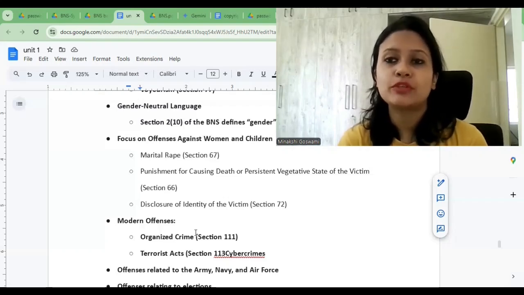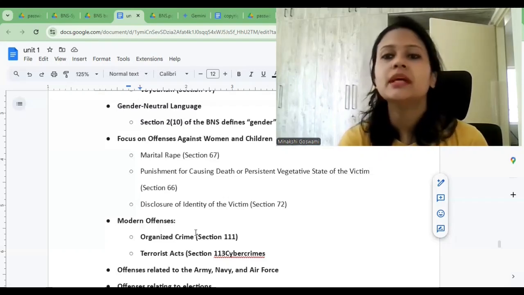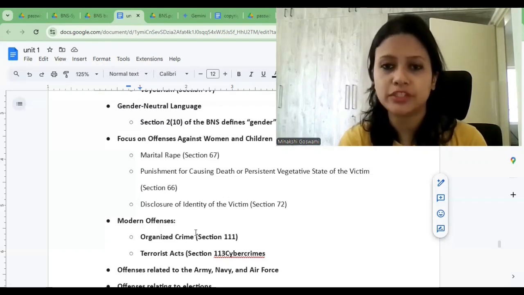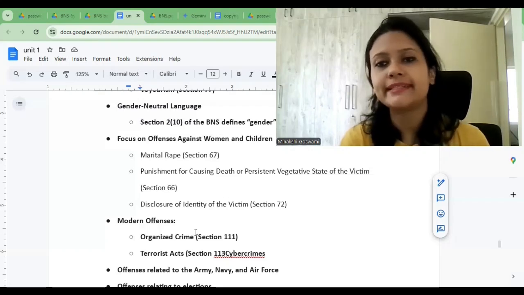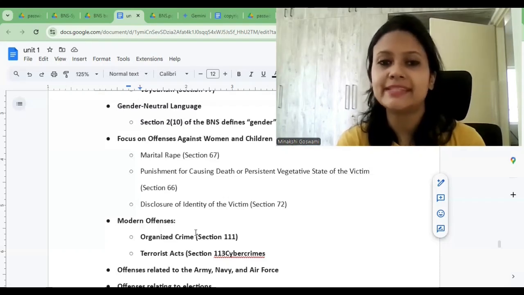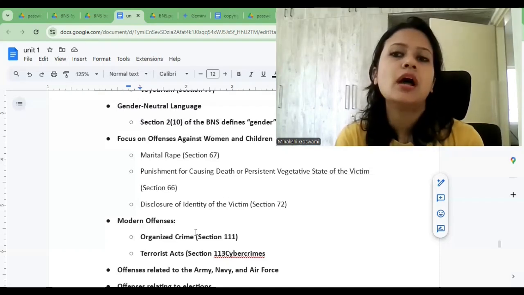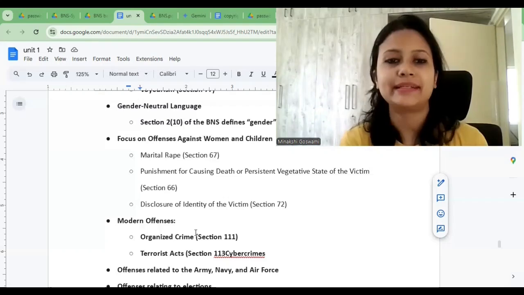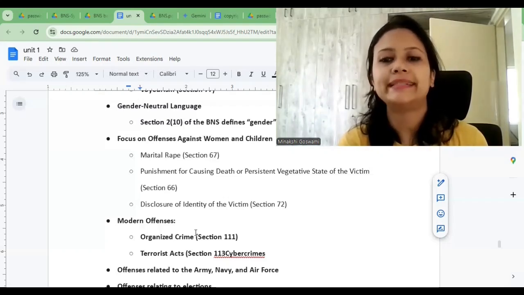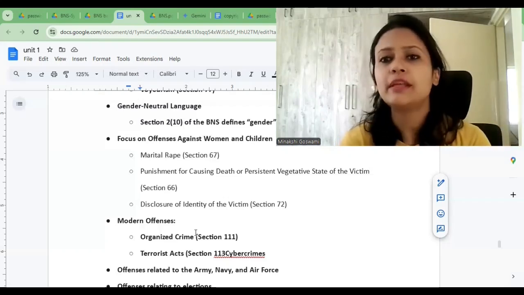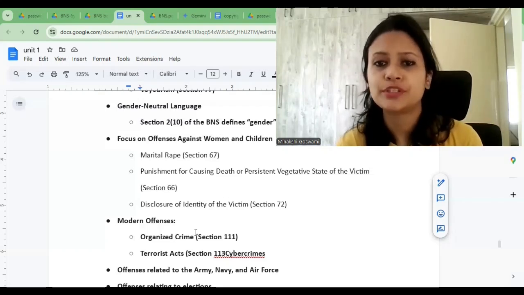Then BNS also provides for punishment for disclosure of the identity of the victim, and this provision is given under section 72 of BNS. There are certain situations wherein disclosure of the victim's identity is prohibited. So BNS prohibits disclosing the victim's identity in certain offenses, including rape. And in case any person prints or publishes the name or any matter which may make known the identity of the person, maybe the name is not used, but certain other things are used which will make it clear that you are referring to this person only.